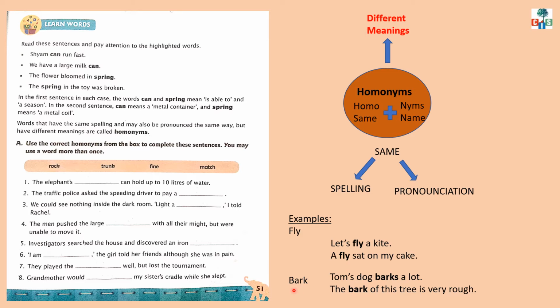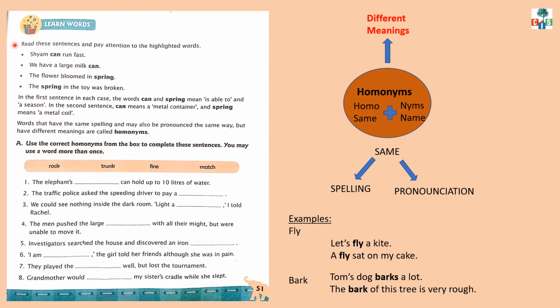Look at the other word, children. Bark. Use this word in a sentence. Tom's dog barks a lot. The bark of this tree is very rough. Here, in the first sentence, the word barks means the short loud noise that a dog makes. And in the second sentence, bark means hard outer covering of a tree.